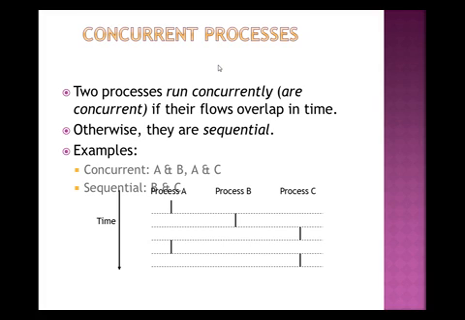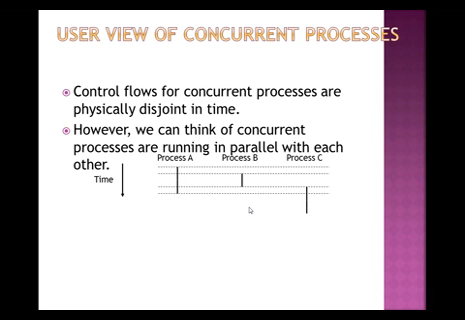Otherwise they are sequential. If, for example, two processes are executing at the same time and their times overlap, they are concurrent processes. If their execution times are different, they are sequential processes, not concurrent. In the example, A and B, and A and C, are concurrent, while B and C are sequential.